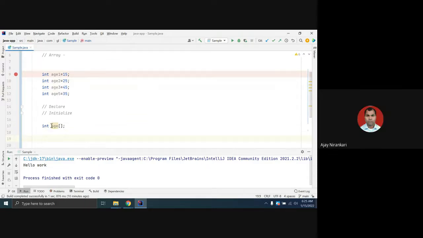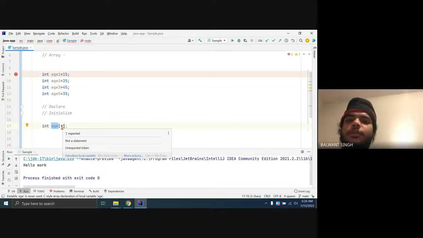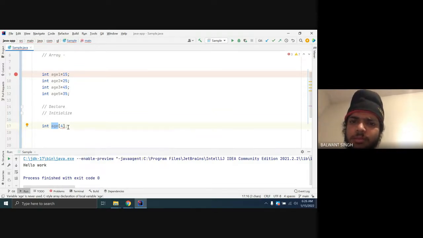But here you have to specify the age. I want to store the age for two people, or five people. You have to specify some size here. So let us say I want to store one age variable that holds four values. Okay, this is one way.